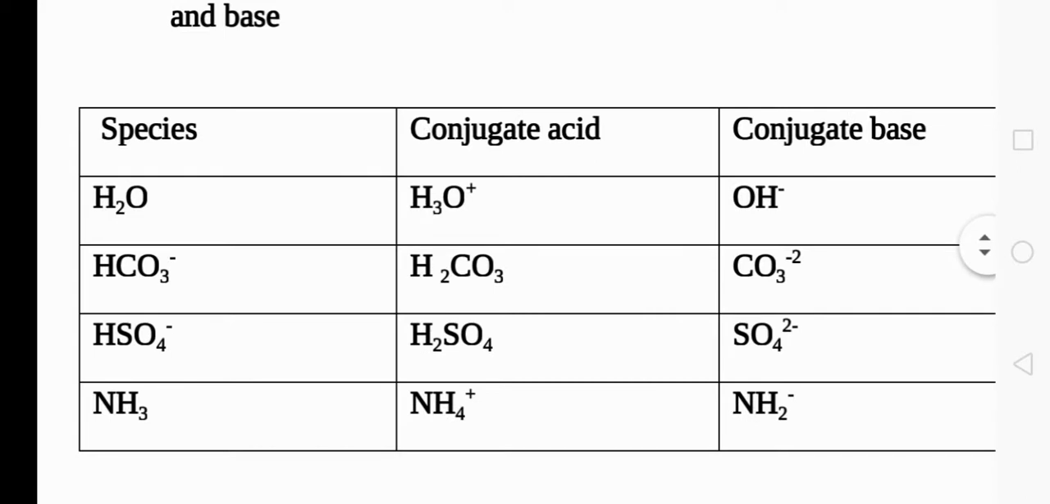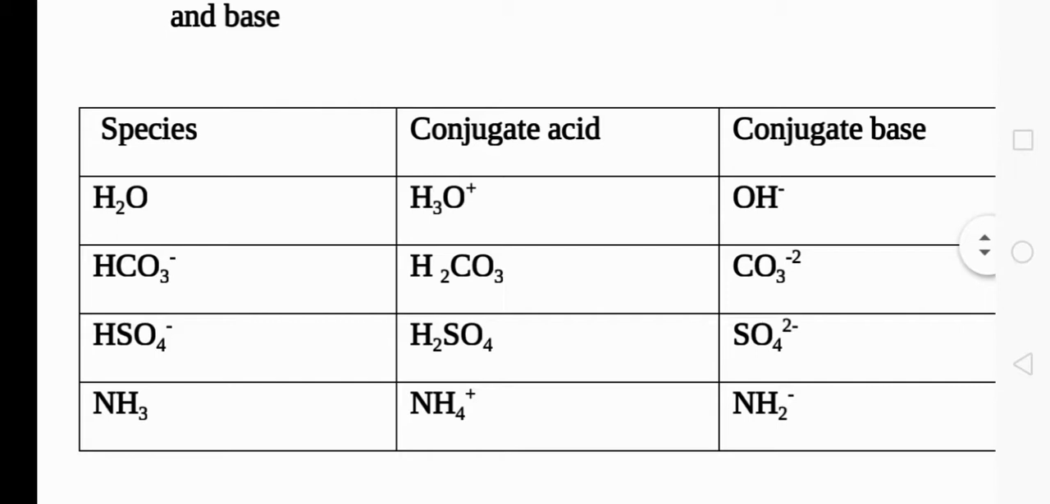The first species is H2O. While writing the conjugate acid, add one H plus ion so that it will become H3O positive. So that is the conjugate acid. To get the conjugate base, remove one H plus from water so that it will be OH minus. So H3O positive is the conjugate acid of water, and OH minus is the conjugate base of that water molecule.